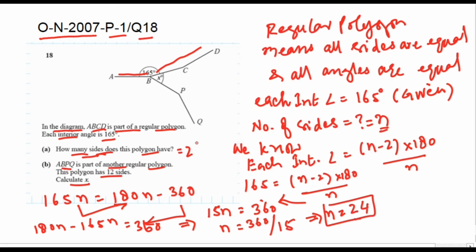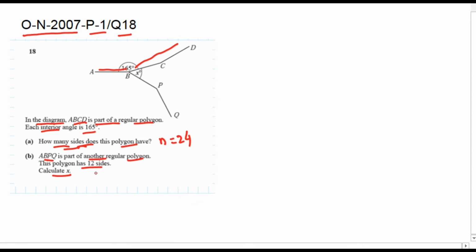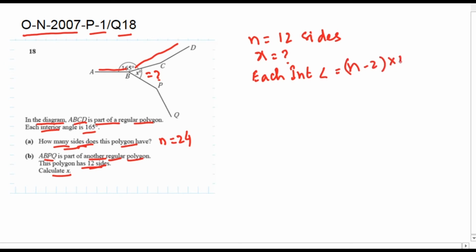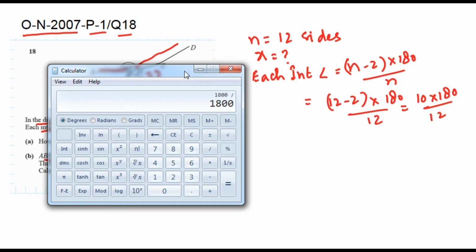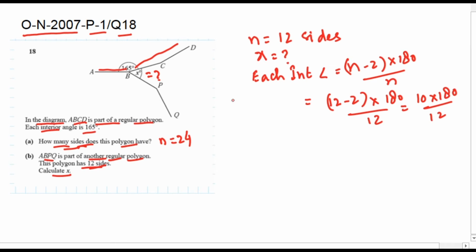In part B, the number of sides is equal to 12, which is given. What will be the value of x? Each interior angle is equal to (n minus 2) multiplied by 180 divided by n, which is equal to (12 minus 2) multiplied by 180 divided by 12, which is also equal to 10 multiplied by 180 divided by 12, and multiplying 180 by 10 is equal to 1800 divided by 12, which is equal to 150. Therefore, each interior angle is equal to 150 degrees as shown.